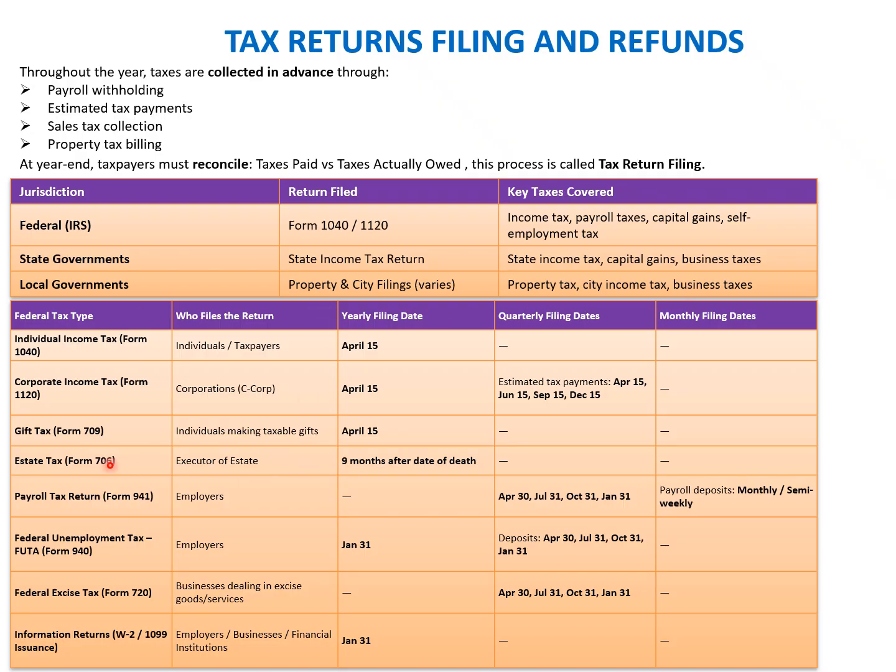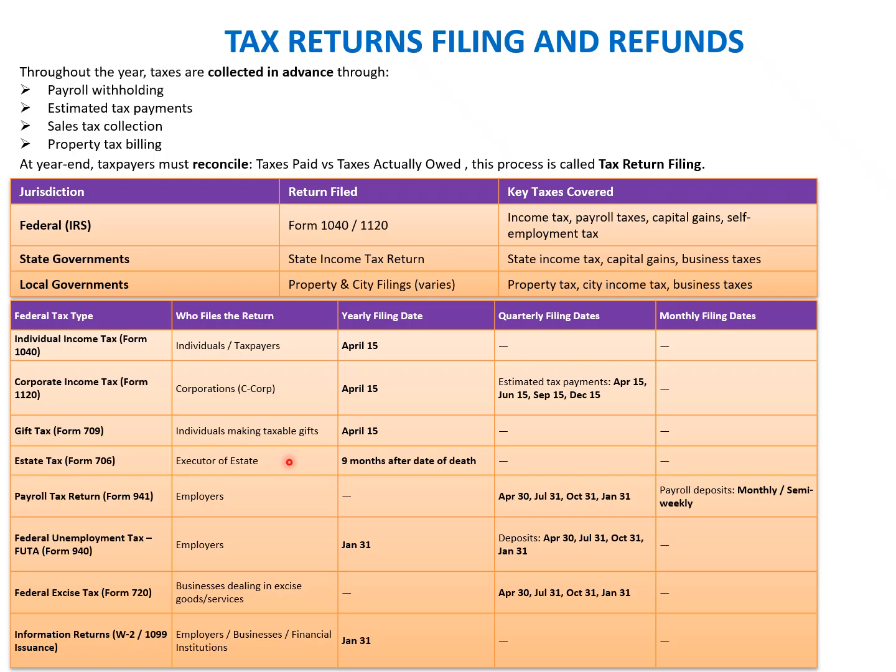Now, if you look at the table here, we are talking about the federal tax type, which is individual income tax, form 1040. Who files this return? This is filed by the individual taxpayer, and the filing date is April 15, yearly filing. Corporate income tax return, corporate C form, April 15 is the date. Quarterly filing dates are there. Estimated tax payment is due April 15, June 15, September 15, and December 15, which is largely a kind of advance tax which they have to pay. A gift tax is filed by the individual making the taxable gift, by April 15.